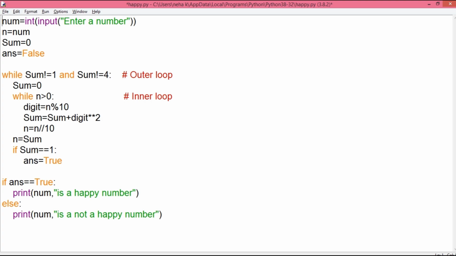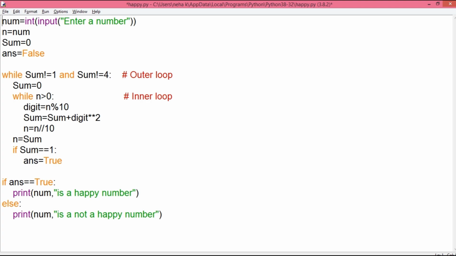This variable ans is assigned a boolean value false. This is just how I have tried to put my logic in. If you want, you can set some other value to variable ans. The outer while loop is based on two conditions, and you can see I've used the AND logical operator. That means for the execution of the while loop, both the conditions sum not equal to 1 and sum not equal to 4 must be true.